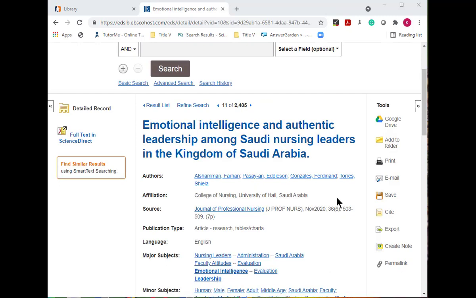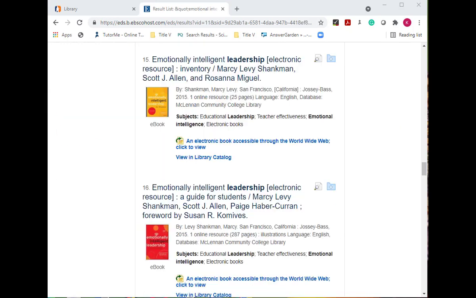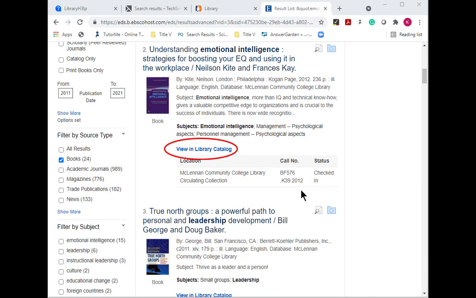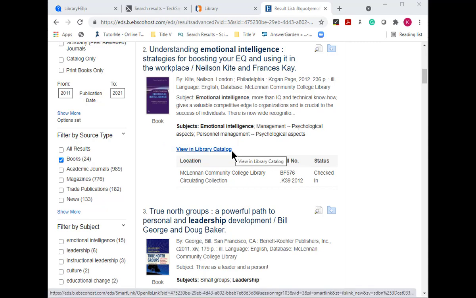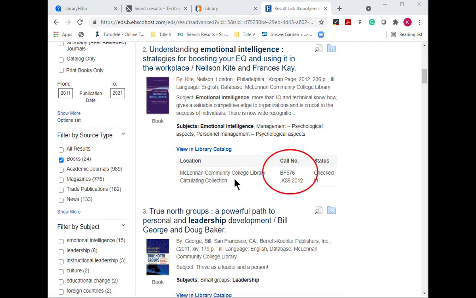It is best to print, email, or save the detailed record from within Discovery Search as well, since this will aid you in citing your sources. Links with the wording View in Library Catalog are for hard copy books held in the library. You will be shown the call number for the location of the book on the shelf. These items will need to be retrieved in person at the library.